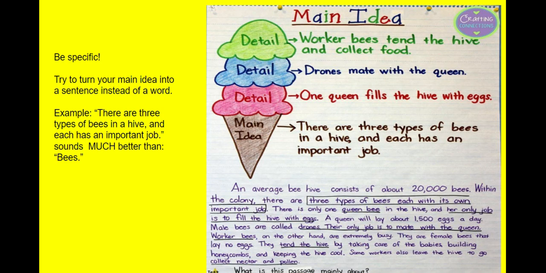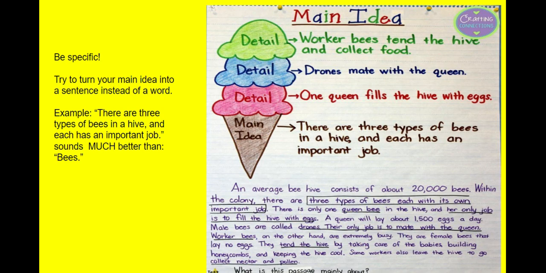Male bees are called drones. Their only job is to mate with the queen. Worker bees, on the other hand, are extremely busy. They are female bees that lay no eggs. They tend the hive by taking care of the babies, building honeycombs, and keeping the hive cool. Some workers also leave the hive to go collect nectar and pollen.